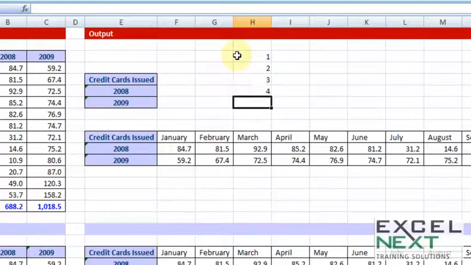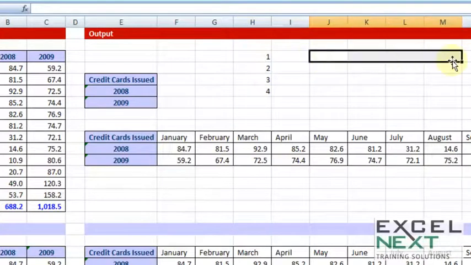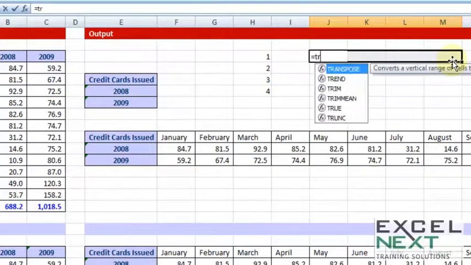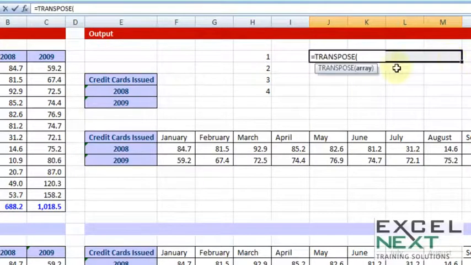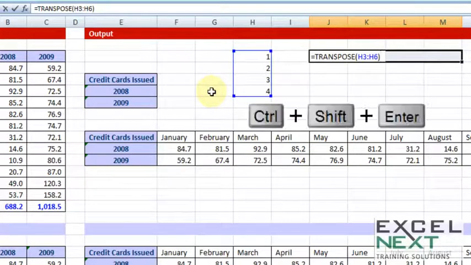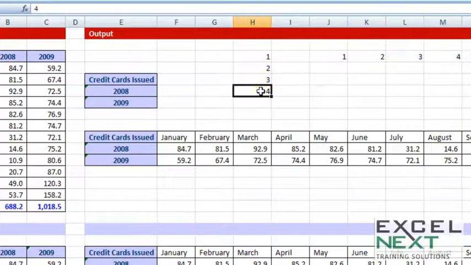This time let's say 4. Choosing the 4 cells, directly typing equal to transpose. Now after choosing the 4 set, I'm just checking whether it's consistent. Yes, it is. Do not press Control Enter. Do not press Enter. You need to use Control Shift Enter. That's the trick. And it is now interconnected. Any change you make in your source data will adequately be reflected in your destination data.